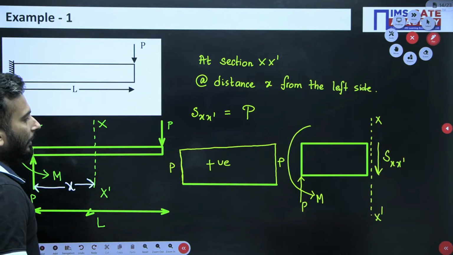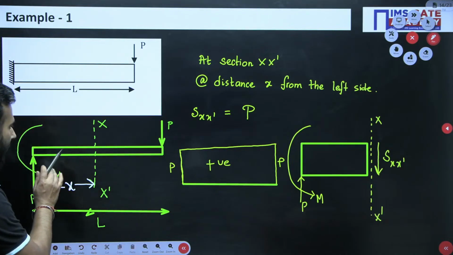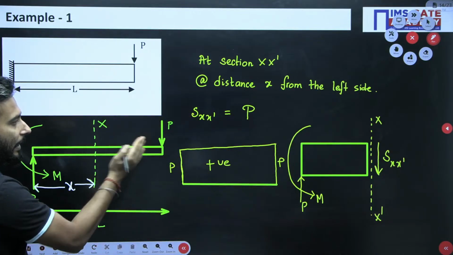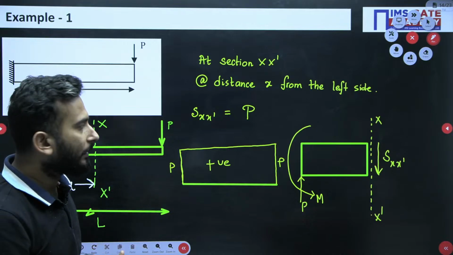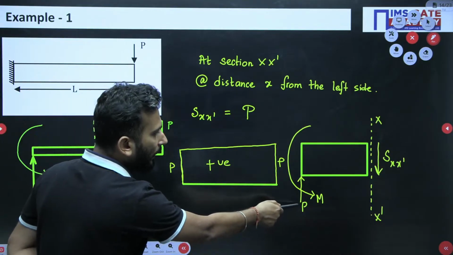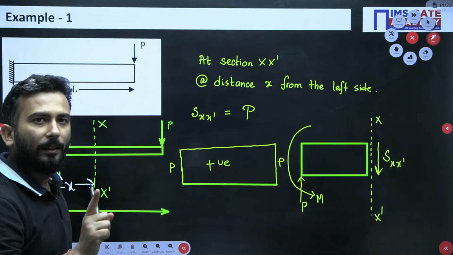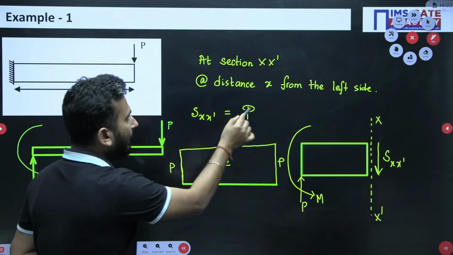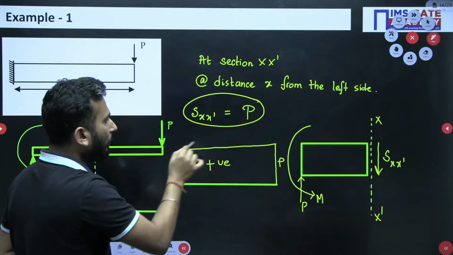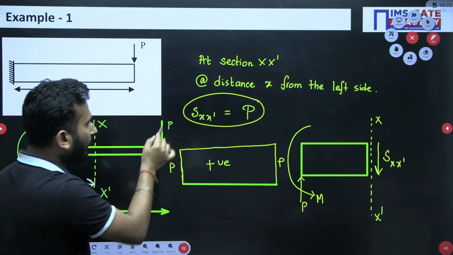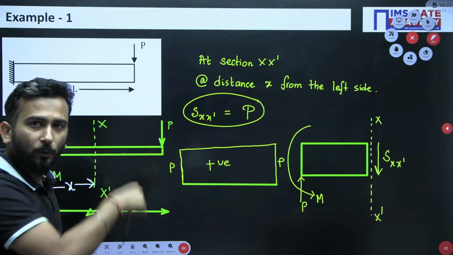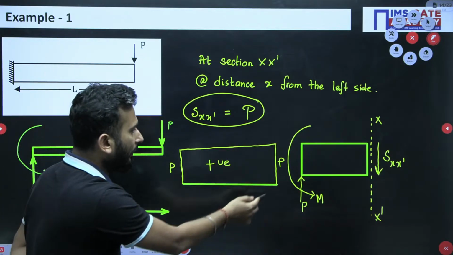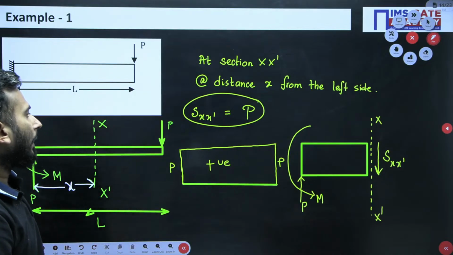Is it clear? So once again I am saying, this isolated segment I considered, that is this one, and on the left hand side you see what are the transverse forces. I can see only one transverse force, P, positive upward direction, so I draw it in this way. After that at any section it is P only, and finally when I go to the end, one downward acting force was there, so I again bring it down. So that means this is all about this.